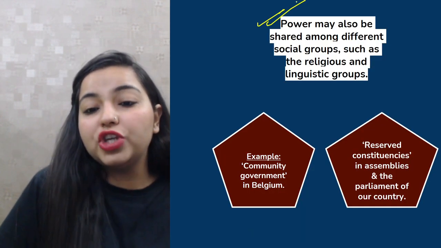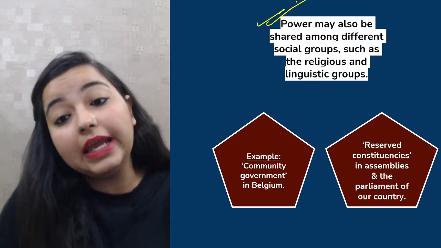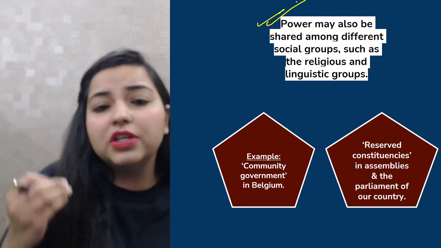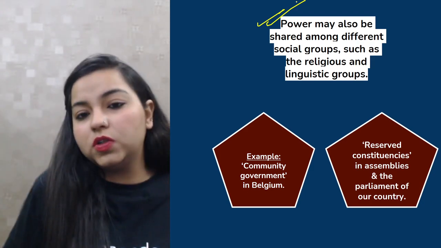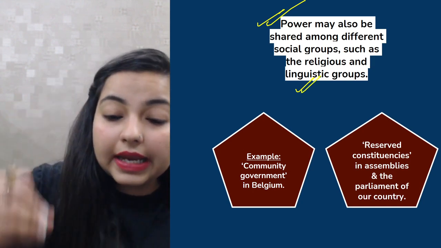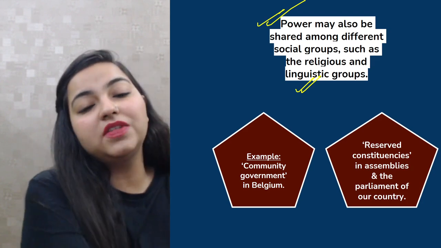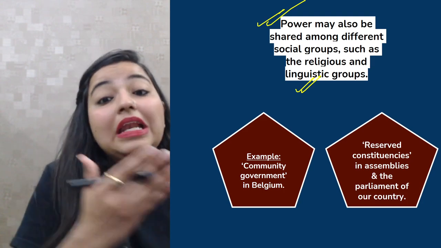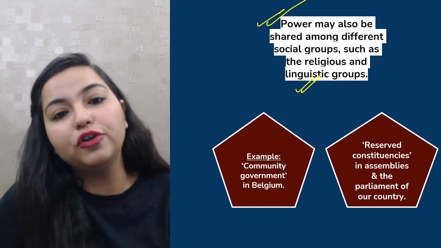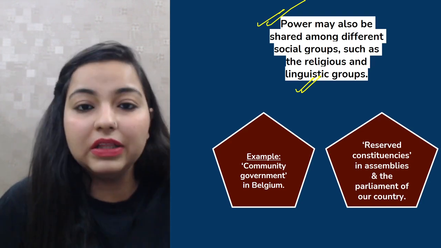Then the powers are also shared amongst different social groups. Now we have so many different social groups existing, prevailing in our country. There are so many different religions being followed in the country. We have Hinduism, Muslims, Christians, Buddhism, Jainism. So many different linguistic groups are present there. In a country like India, we have so many different languages. Basically, the person of each respective state speaks a different language. So there are many linguistic groups also present in the country, and the powers should be shared between the different social groups also. Not any one particular religion or one particular community should be given all the powers.